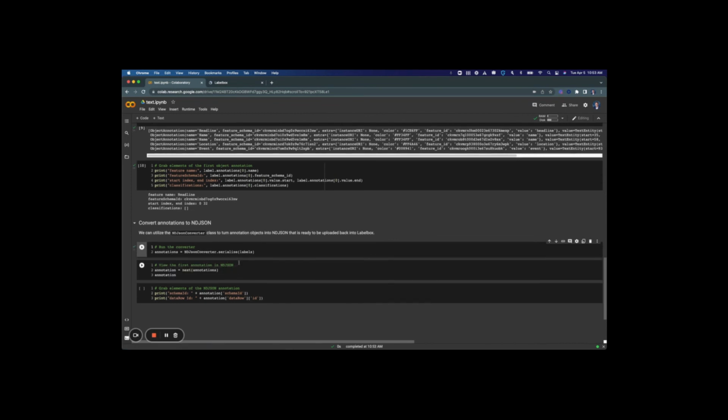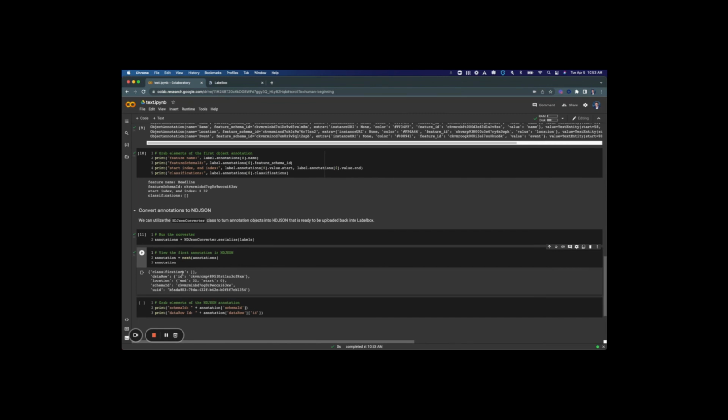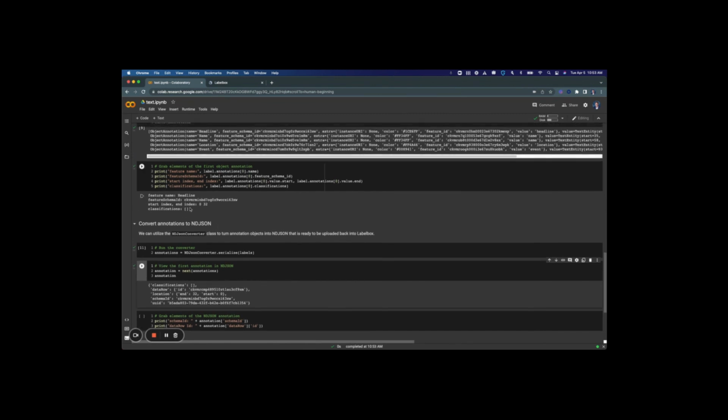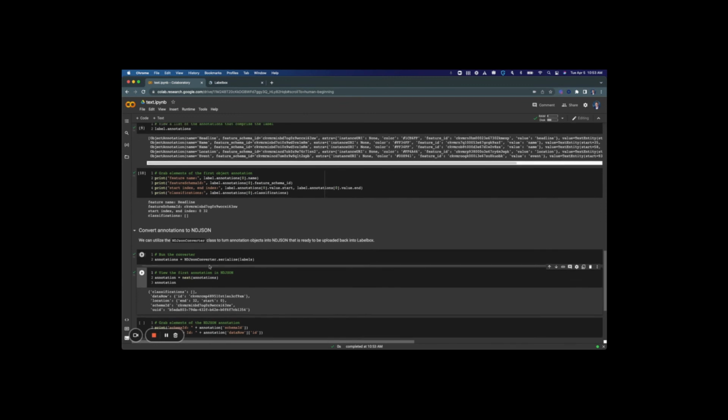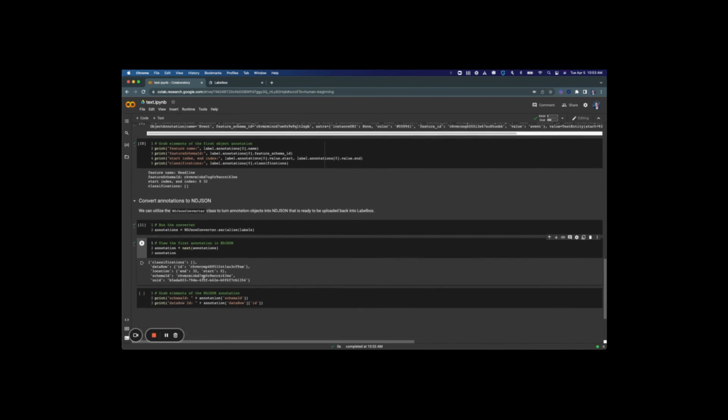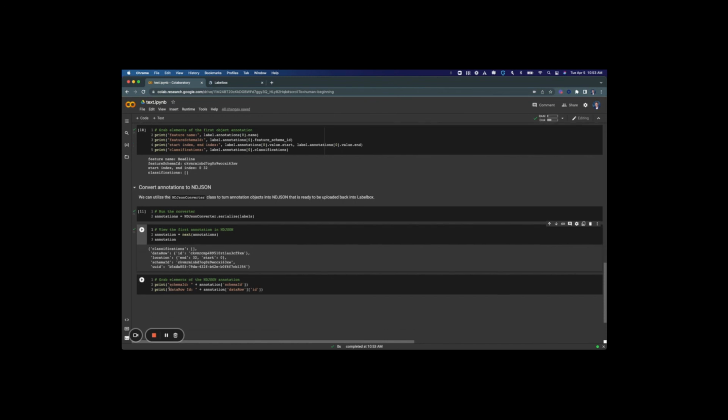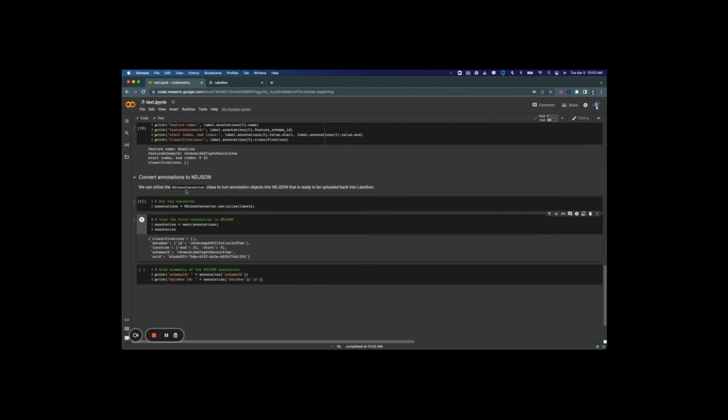And if I wish to view the first annotation ND-JSON, we can follow the same procedure we did to view the first label. And we see here we're looking at the same information in ND-JSON that we were here in this first annotation object. So we have the same feature schema ID, the same start and end indices. We can see the data row that this annotation has been made on, and a UUID for this annotation, all created and formatted neatly by the ND-JSON converter.